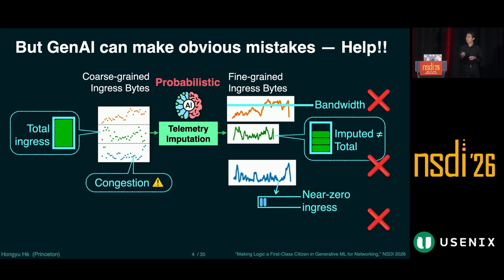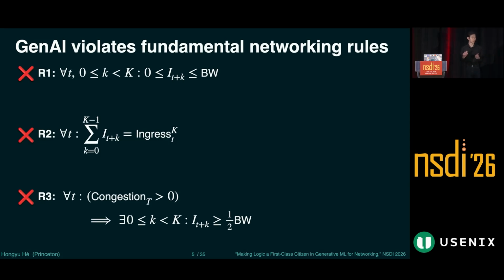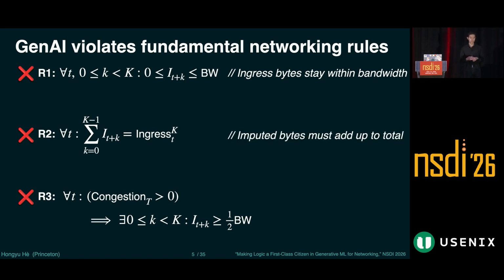We can formulate these mistakes as violations of fundamental logic rules. For example, the first rule says the ingress bytes should always be bounded by bandwidth. The second rule says the imputed bytes must add up to the total ingress. And the last rule says a burst would imply high link utilization.